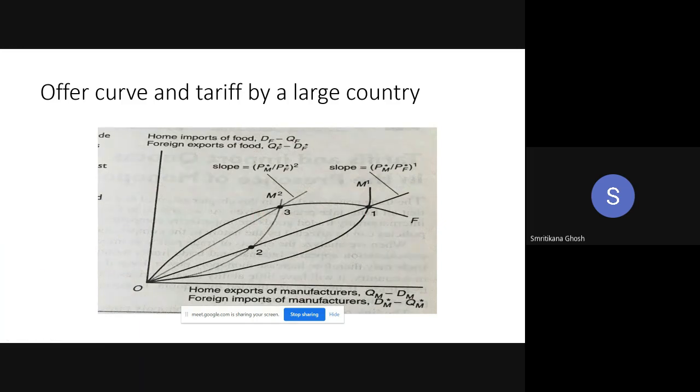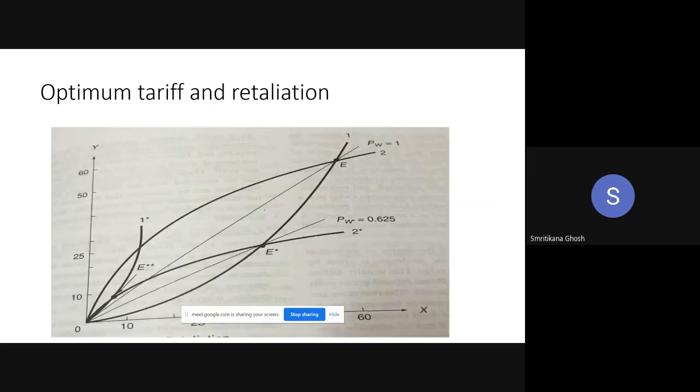Initially, this is home country's export, and this is home country's import, right? After tariff, that means after getting point 3 as the equilibrium, the import of the... no, something is wrong here. Okay, let me draw. It's better.